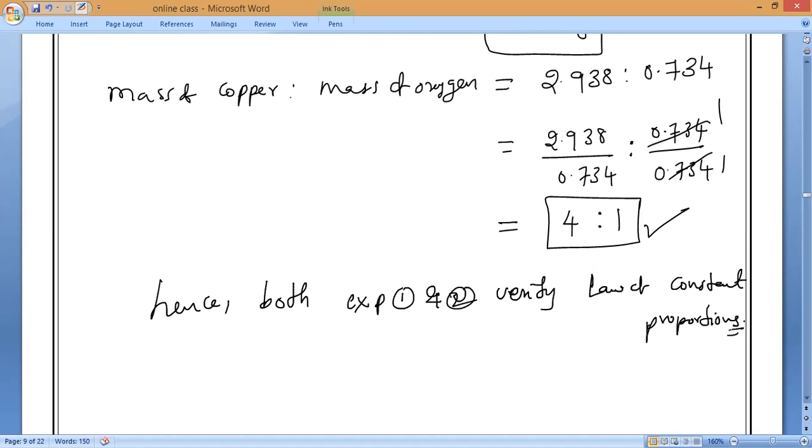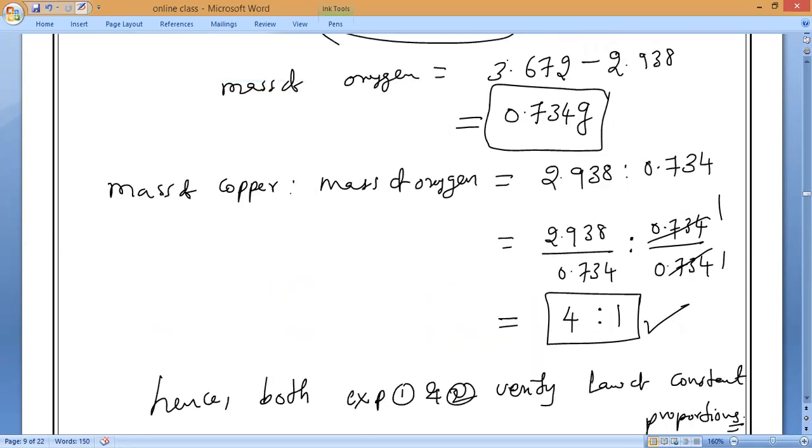Here, you might be asking me, sir, why are you dividing with the mass of oxygen? I'm just finding the ratio. You all know how to find the ratio, I think. Normally also you can divide directly. 2.938 divided by 0.734, ratio means division, you will get 4:1 directly. So you can do it that way also. But to keep it simple, I am writing like this. Whichever way you are comfortable, you can do it.